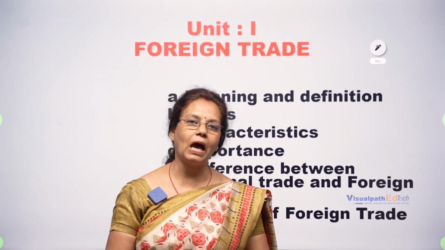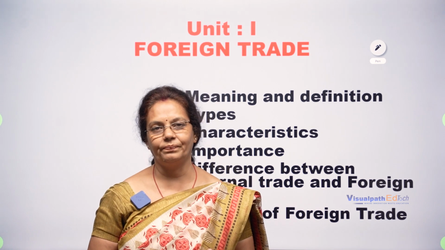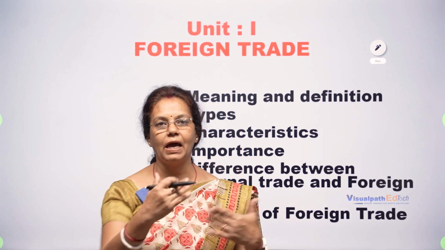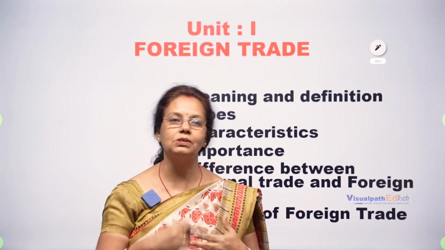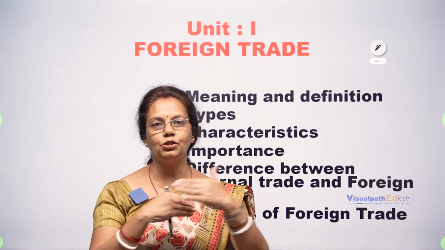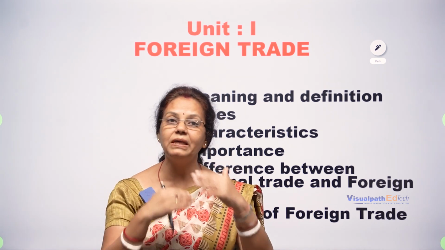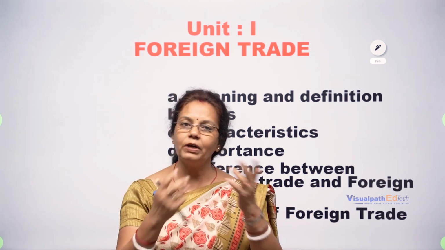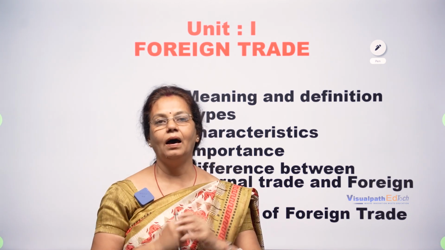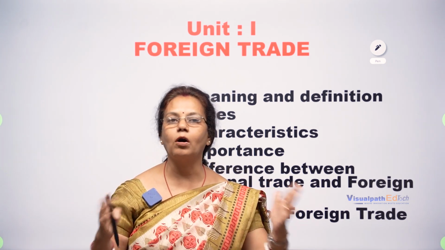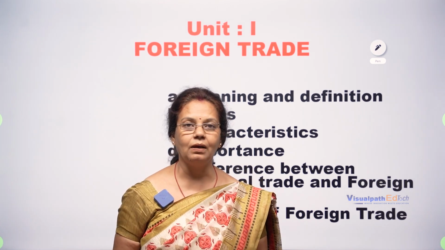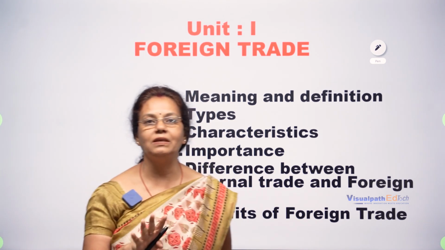In earlier times, what happened? The barter system was there, where people exchanged goods against goods. One person exchanges his goods for another person's goods. That means exchange of goods, but the monetary value may not be the same in that case. So, for example, suppose a person has a pen and another person has a box. The value of that box and the value of that pen may not be equal. But in earlier times, there were no monetary transactions.